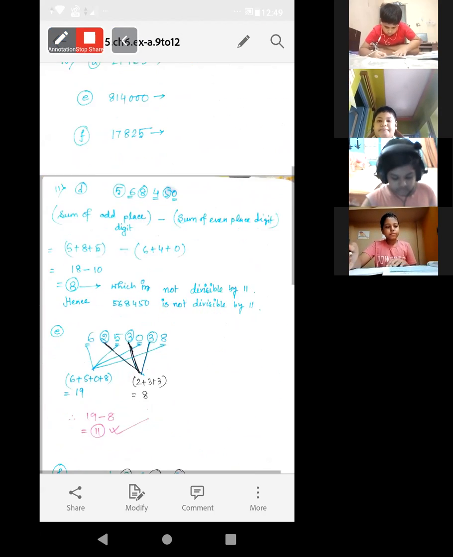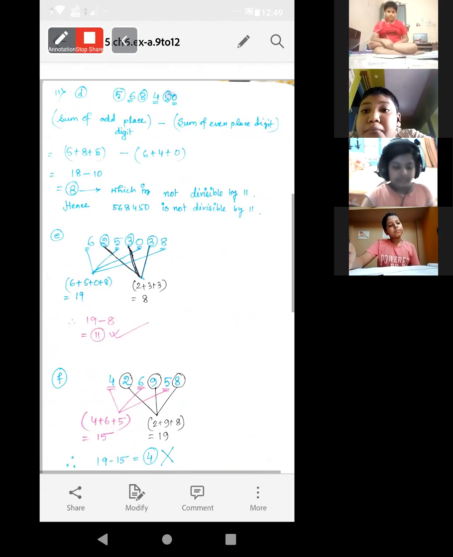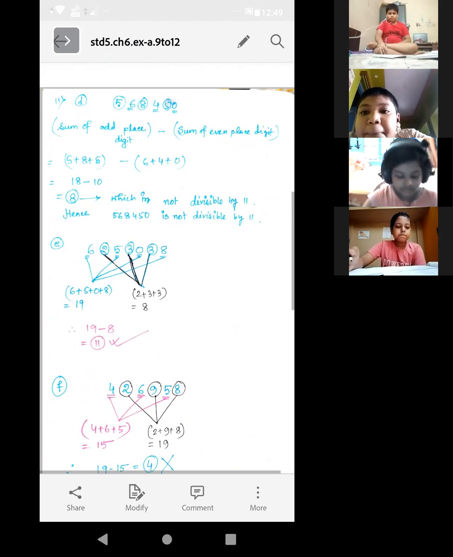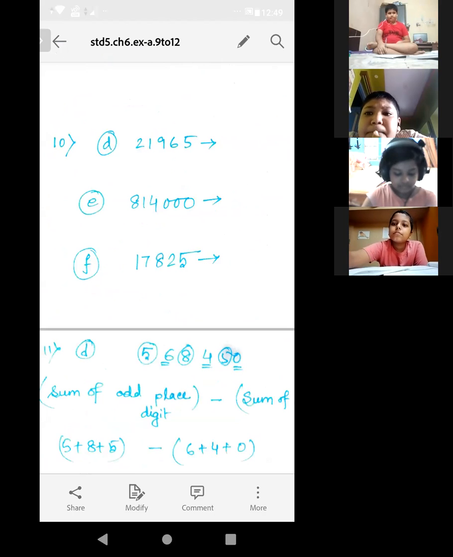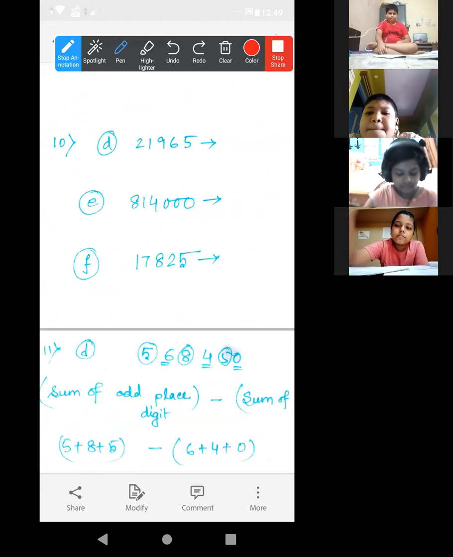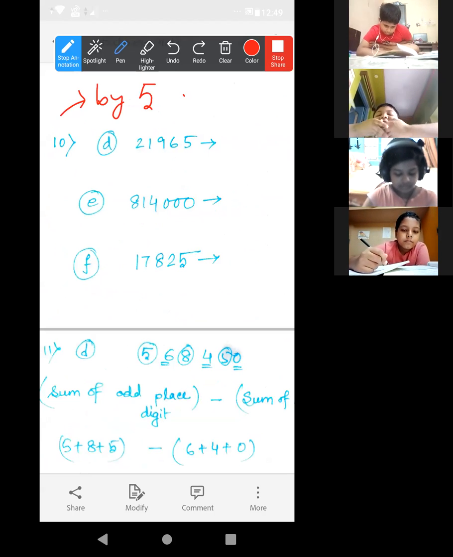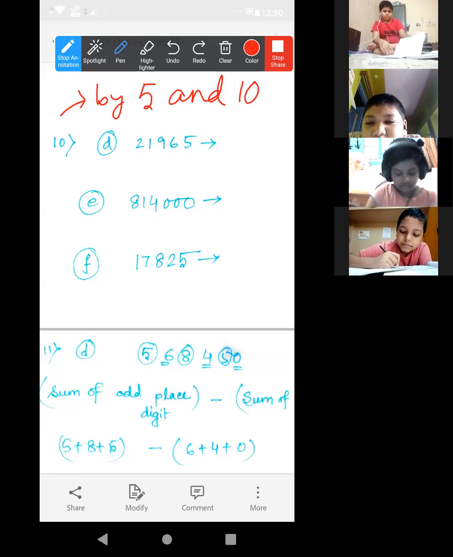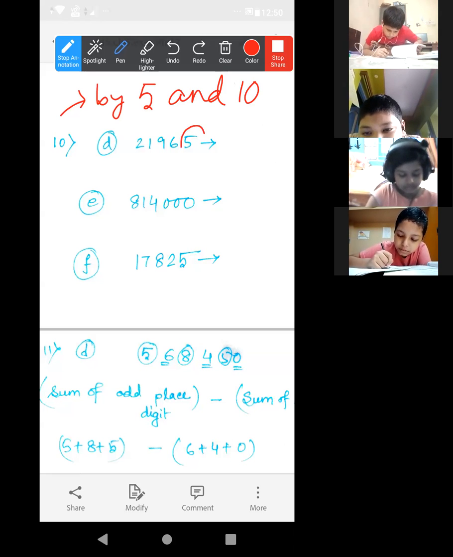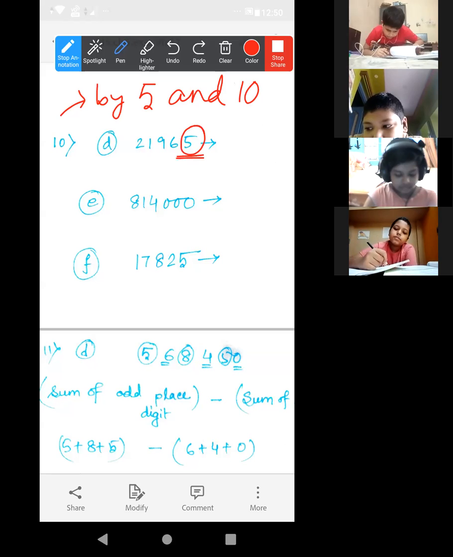Question number 11 is there. 10 is not there, 10 is in this way. You are not going to do it in this way. Look, by 5 and by 10. By 5, this one is divisible by 5 as the unit place digit is 5. So divisible by 5.